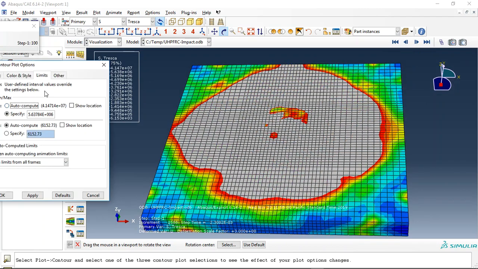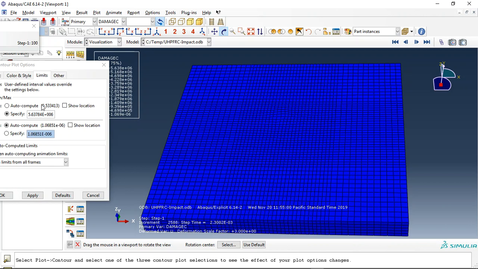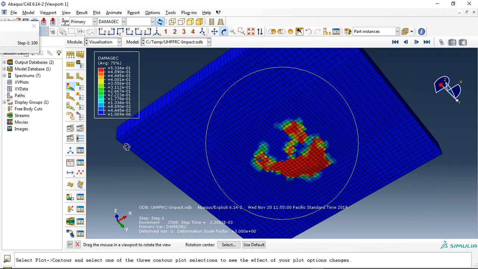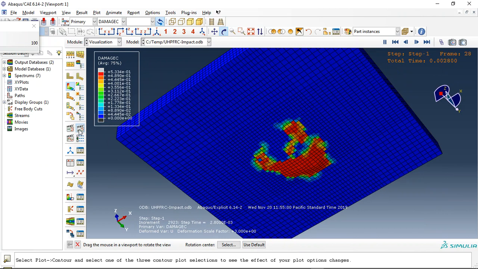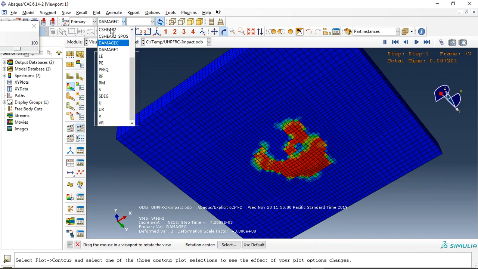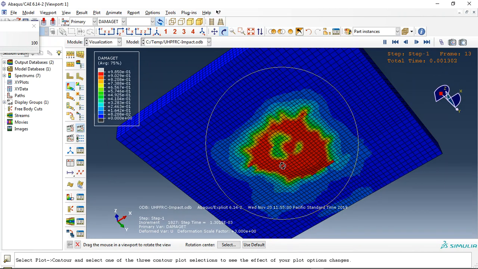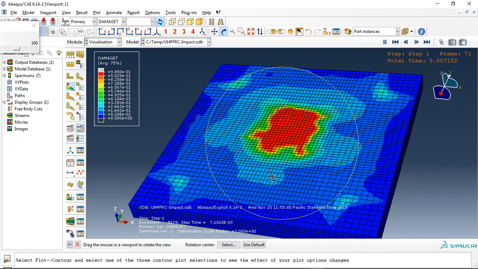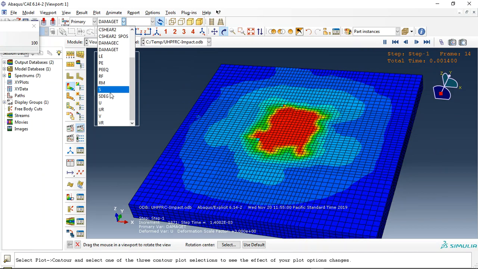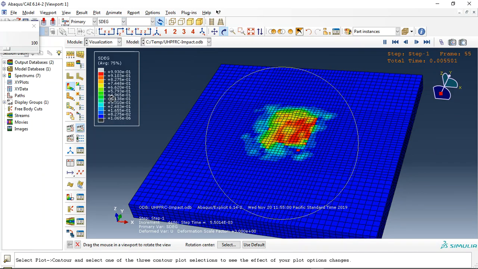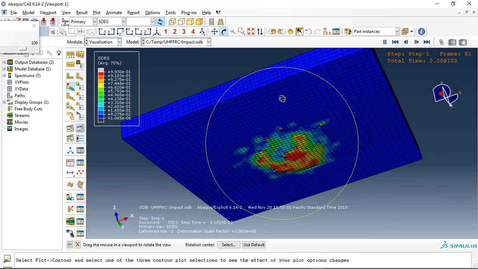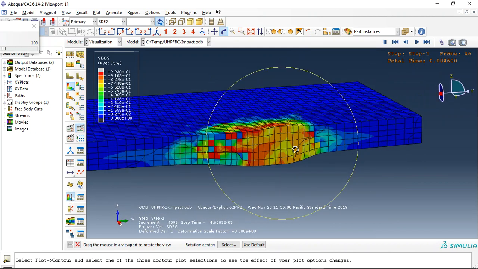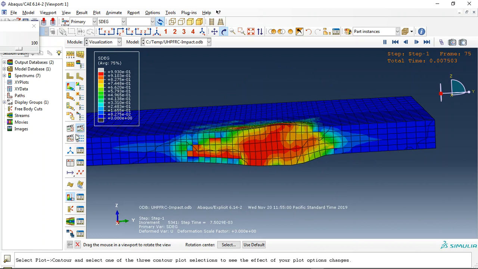Okay, let me request compressive damage, and remove the limit. See that this is the compressive damage that happened during this impact. Or tensile damage, see this is the tensile damage. Or the stiffness degradation, sorry for that. And we can see the stiffness degradation in the thickness.